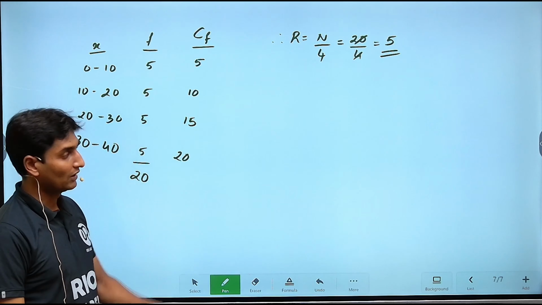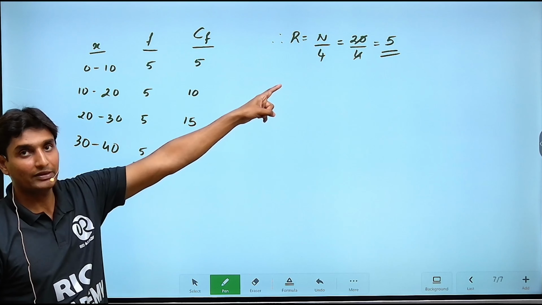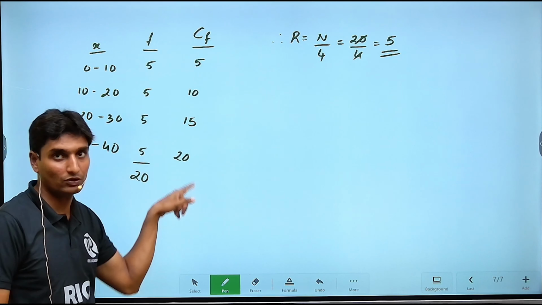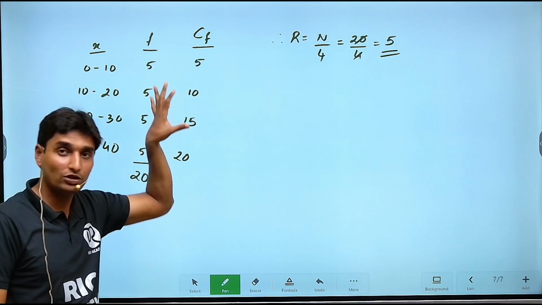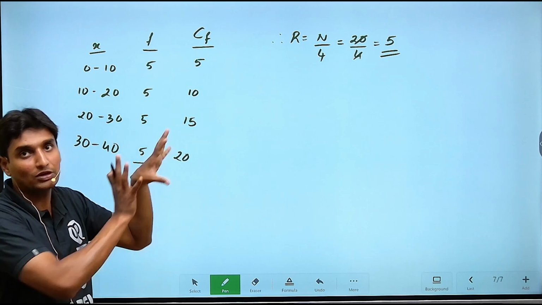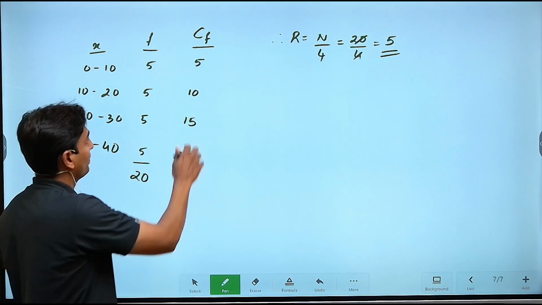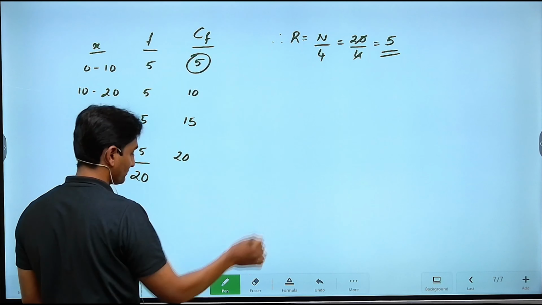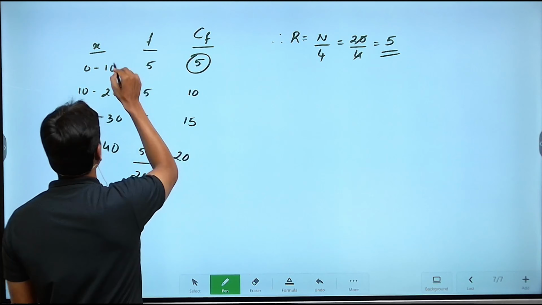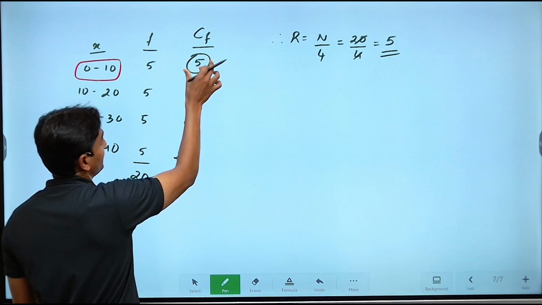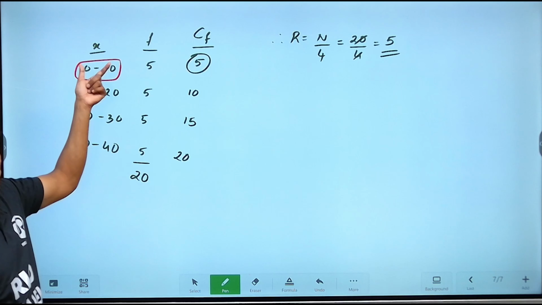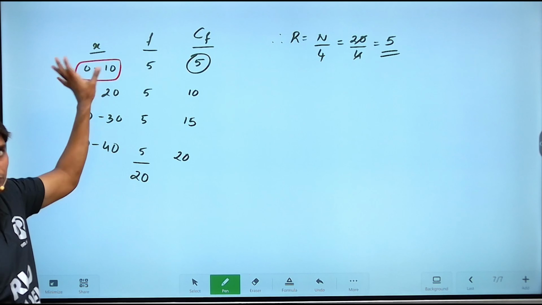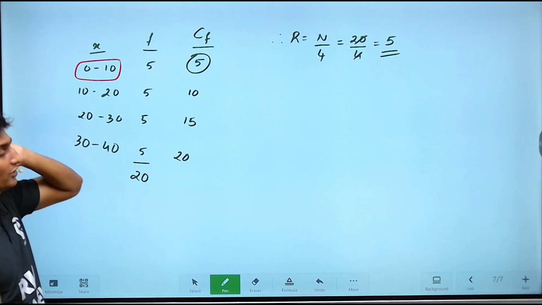So this is the rank. Now you have to compare that rank with the cumulative frequency column. The frequency which is greater than or equal to 5. If it is greater, it should be closer to that one. So now here if you look, exactly we have 5 here. So this is the required cumulative frequency, and this is the quartile class interval that we need, 0 to 10. Now basically we need only one element here.